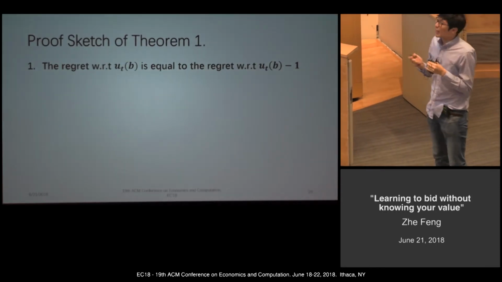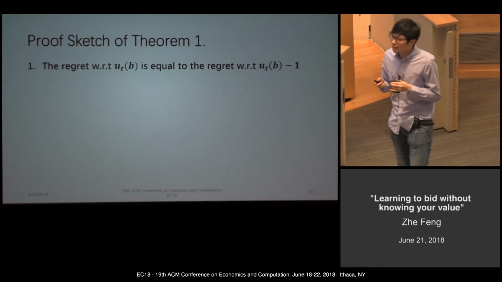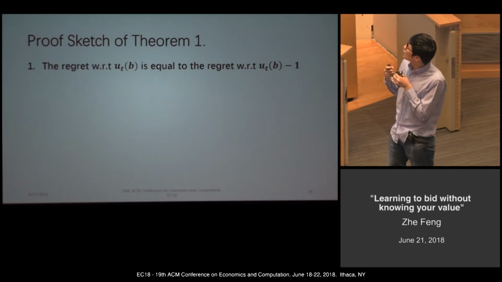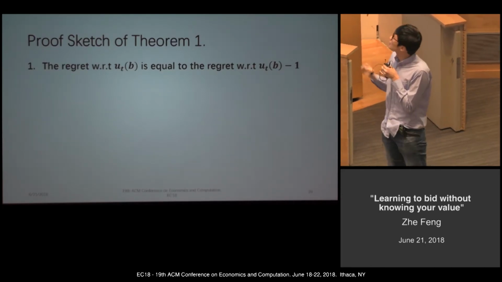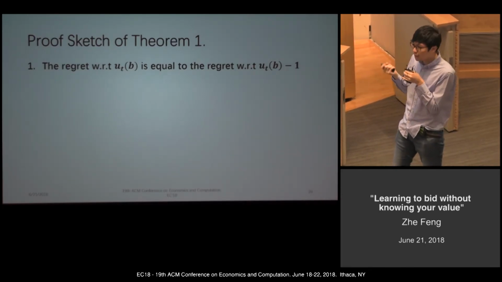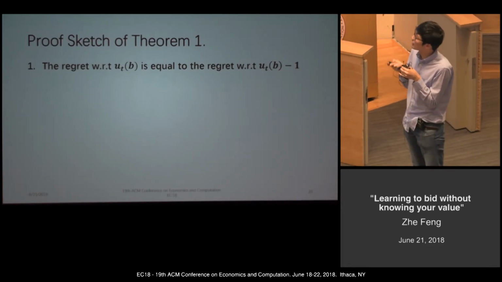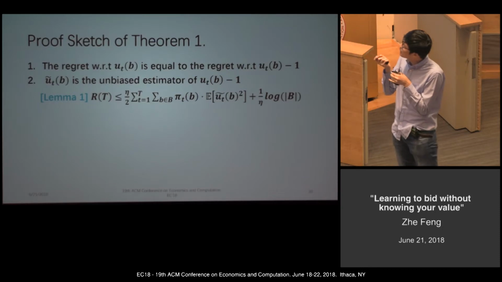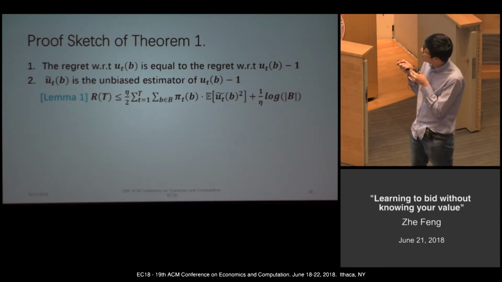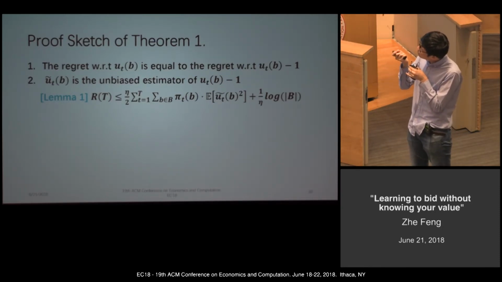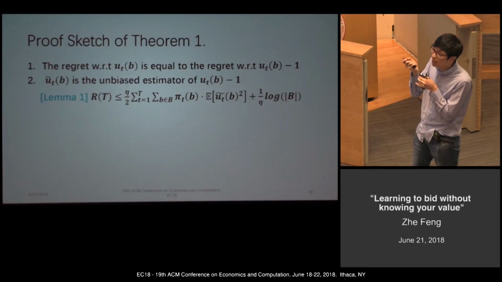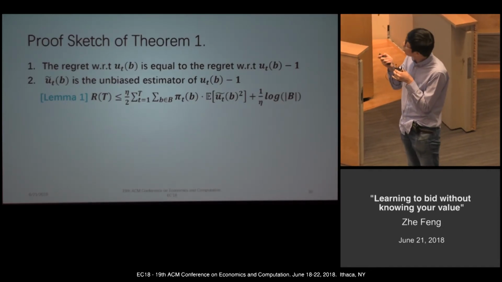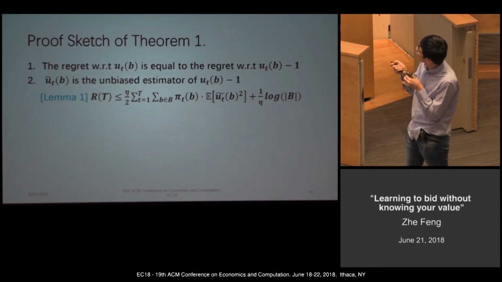Okay, so the proof sketch. Firstly, we know the regret with u_t is equal to the regret with u_t minus 1. It's very simple. As I mentioned before, since u tilde is the unbiased estimator of u_t minus 1, and since this u tilde is always non-positive, we can apply this lemma here, lemma 1.